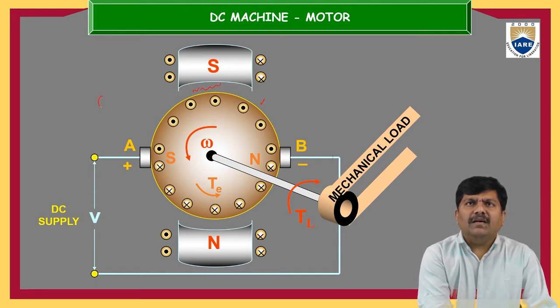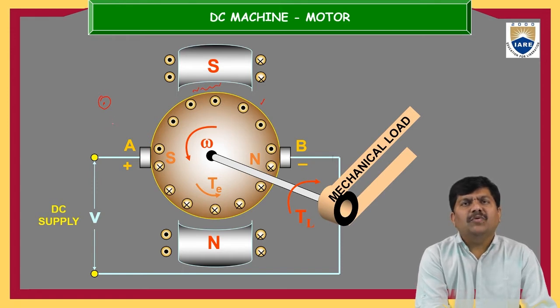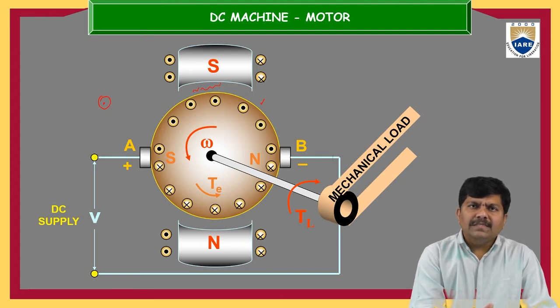If you take a conductor like this, what is the direction of the magnetic field generated by this conductor? Whenever a conductor is represented with a dot inside a circle, it means it is carrying a current towards us. Arrange your right hand thumb in the direction of the current, then our fingers represent the magnetic field direction produced by the current in that conductor. This is Ampere's right hand thumb rule.